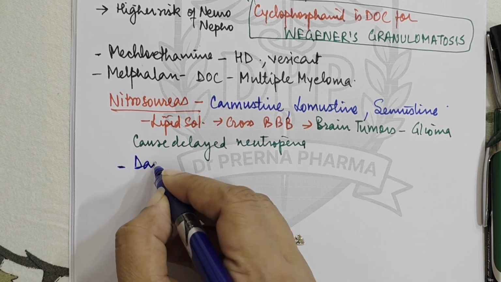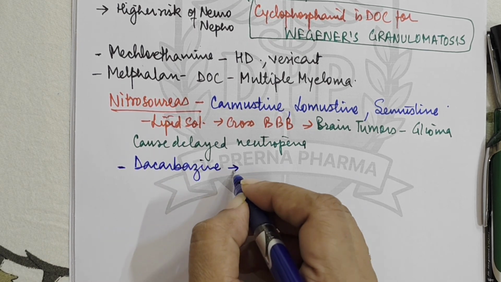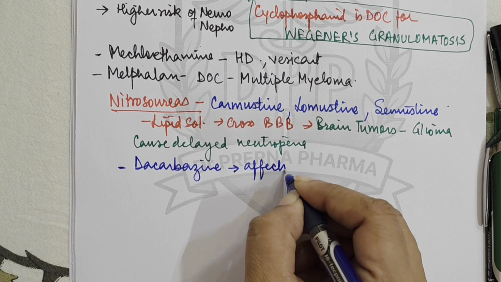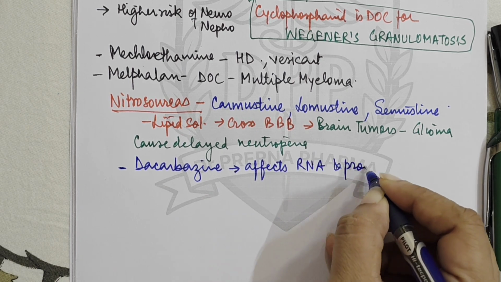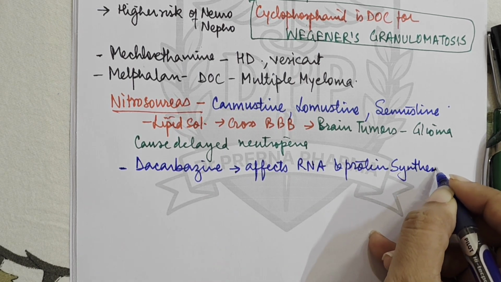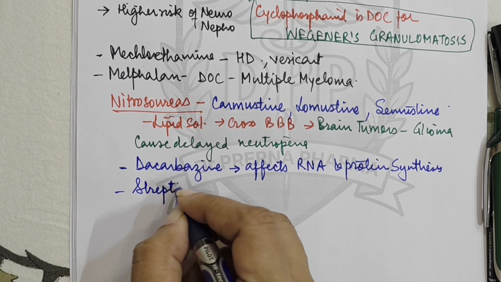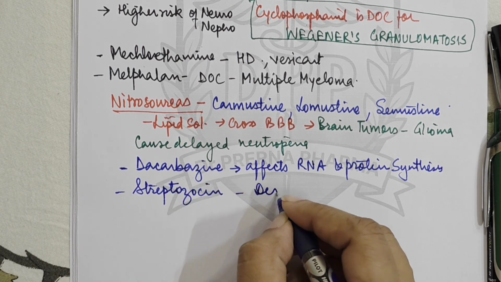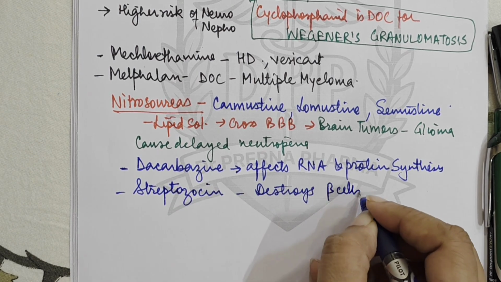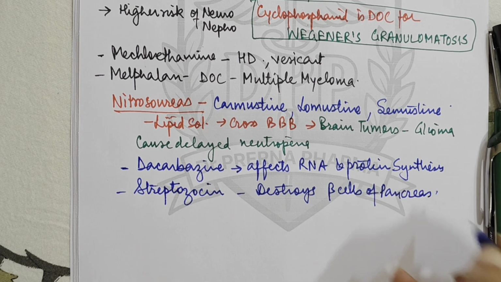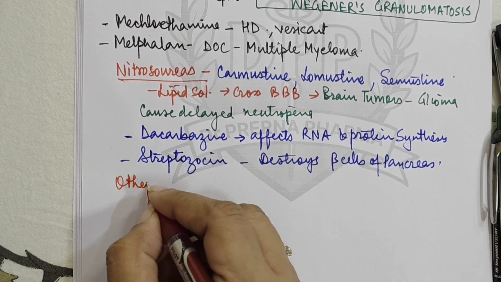Then one more drug is there, dacarbazine. Dacarbazine basically affects the RNA and protein synthesis, does not affect the DNA. And then there is one more drug, streptozocin. It also destroys the beta cells of pancreas. Okay? Other alkylating agents.